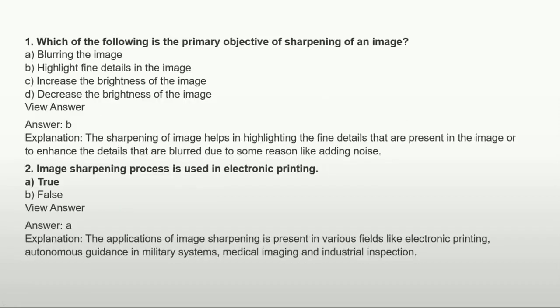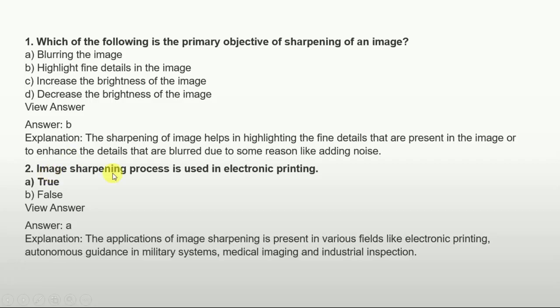So our new topic is image sharpening. That is also a very useful and very important topic of digital image processing, and many of the questions can arise from this topic as well. Which of the following is the primary objective of sharpening of an image? The options are blurring of the image, highlight fine details in the image, increase the brightness of the image, decrease the brightness of the image. The answer is option B, that is highlight fine details in the image.